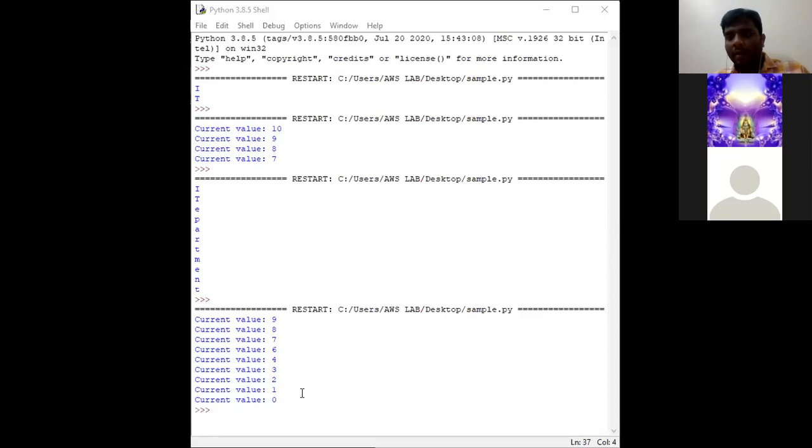When break comes, the total loop will be exited, whereas if the keyword continue is used, only that iteration will be ignored and the remaining process will be continued. That is the main difference between break and continue.